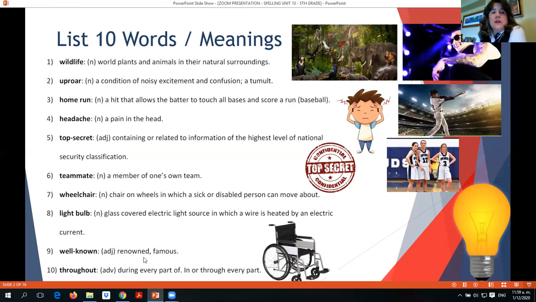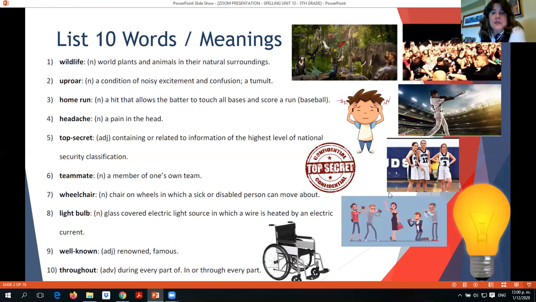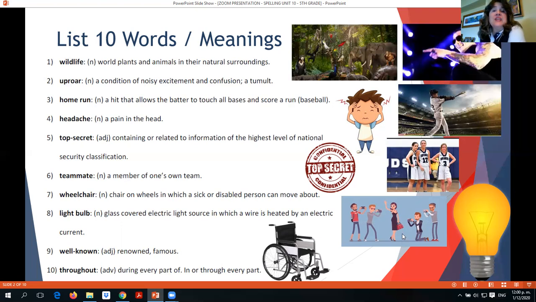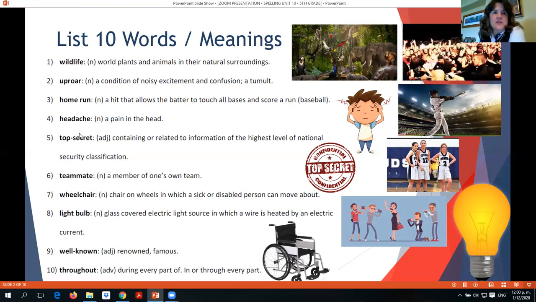Well-known. It's a renowned or famous person. If we see the picture here, maybe she's a famous model or actress. She's a renowned actress or well-known actress. It's well-known because a lot of people know her. Well-known. Okay, don't forget the hyphen here. Okay, as well in top secret.